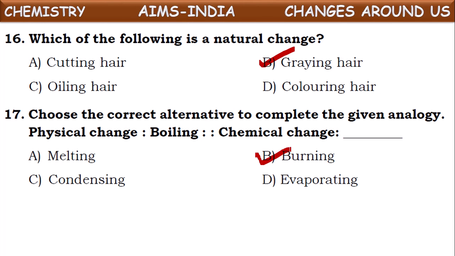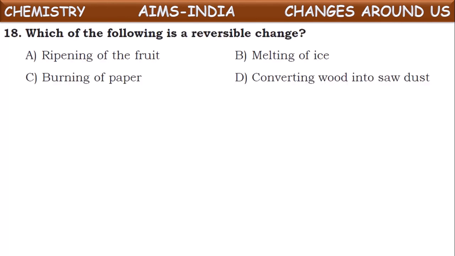Burning is one of the examples for chemical changes. In the burning process, a substance undergoes combustion and converts into new products like carbon dioxide and water vapor. So it is one of the examples for chemical changes. Next, which of the following is a reversible change? See which of the given changes comes under reversible change? Ripening of the fruit. Can we get back the raw fruit from the ripened fruit? No, we cannot. So it is an irreversible change.